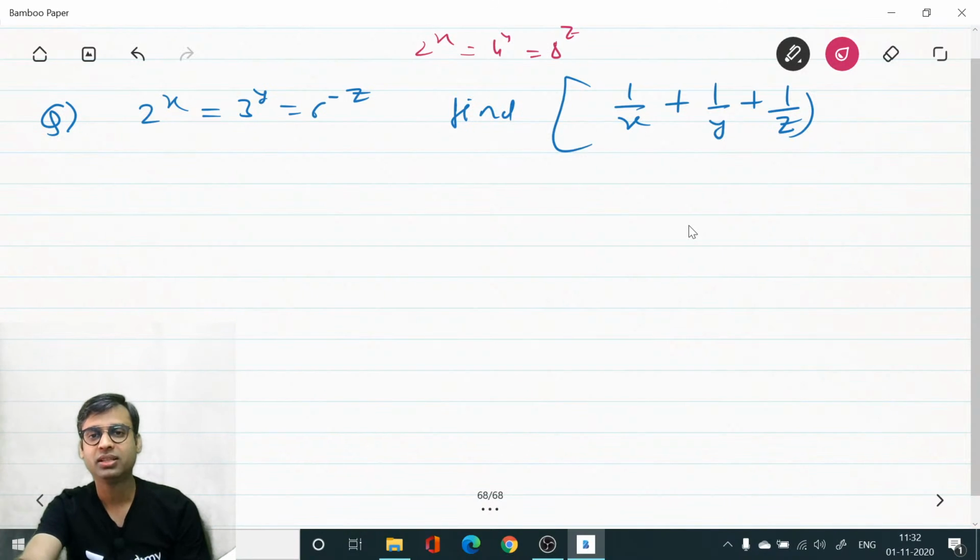That is the simpler one. Just calculate the base: 2 power x, 4 power y is 2 power 2y and 8 is 2 power 3z. So x equals 2y equals 3z. This question is not like this, okay? So you need to calculate separately.